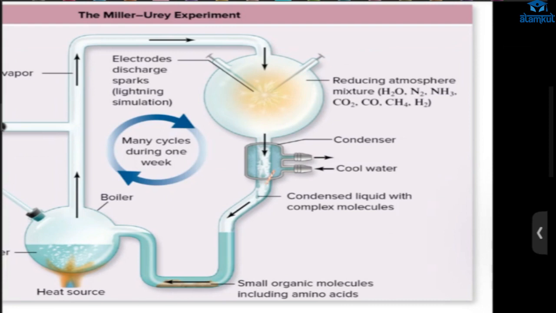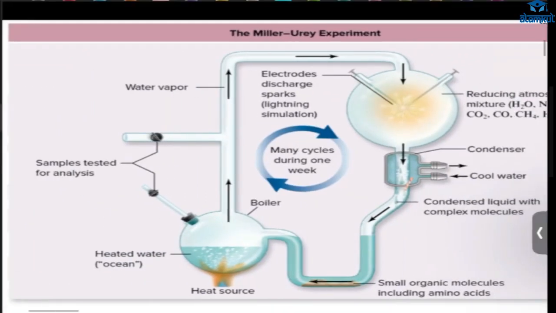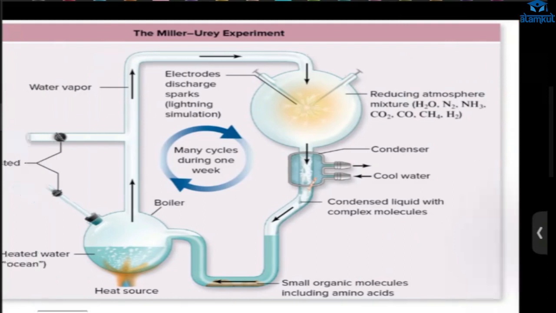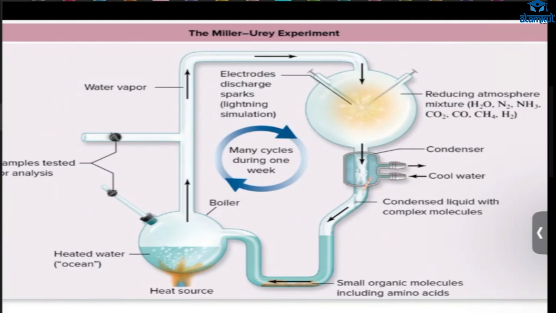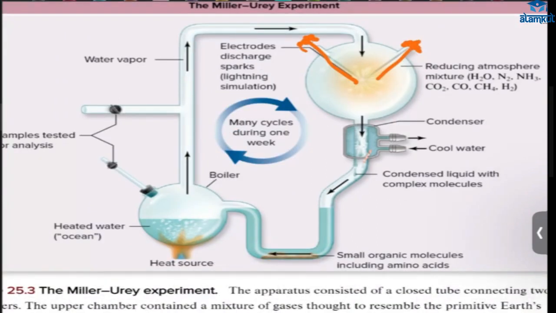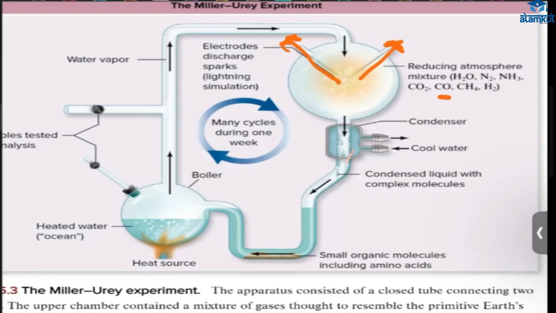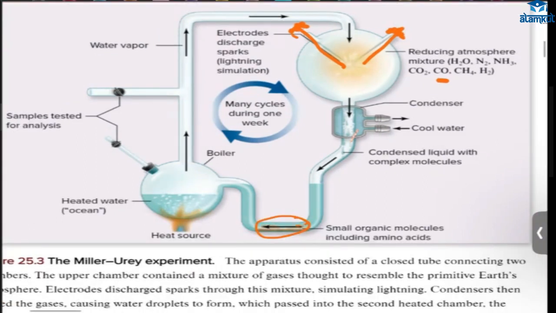So what was there? We had nitrogen, then hydrogen, in the form of water vapor. Then we had nitrogen, carbon dioxide, all these things. And here we have tungsten, this is the electrode. When water was boiled, the water vapor will come in here, and there will be electric discharge, and this product will condense, and here we get the product, that is amino acid, organic molecules.